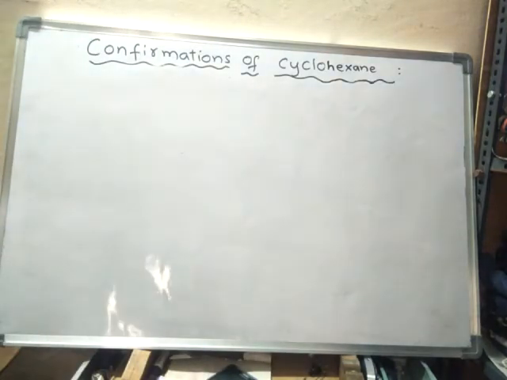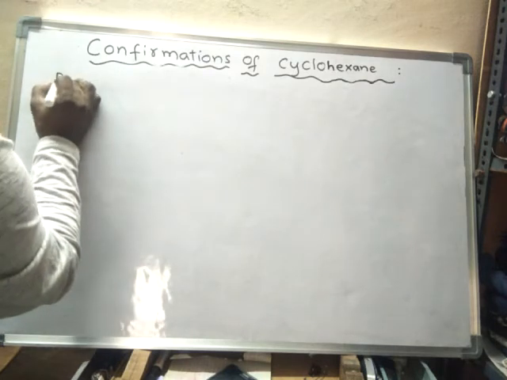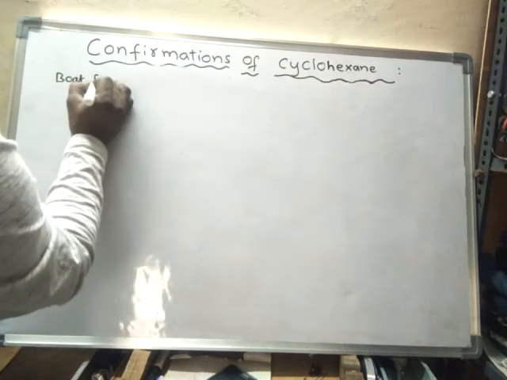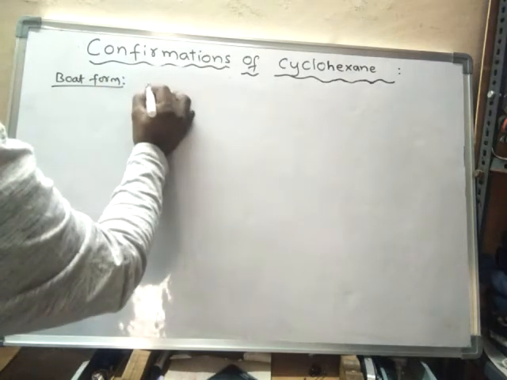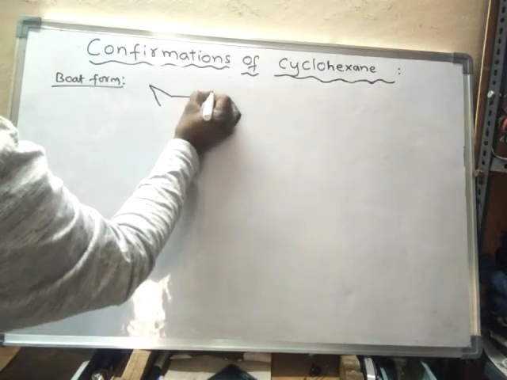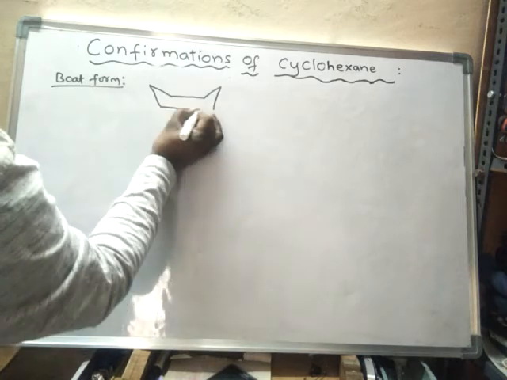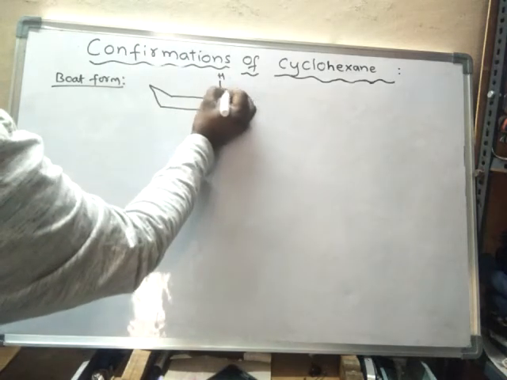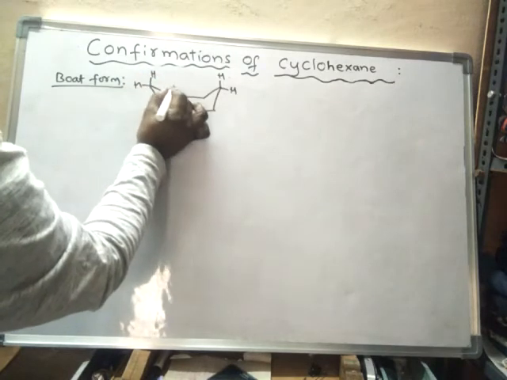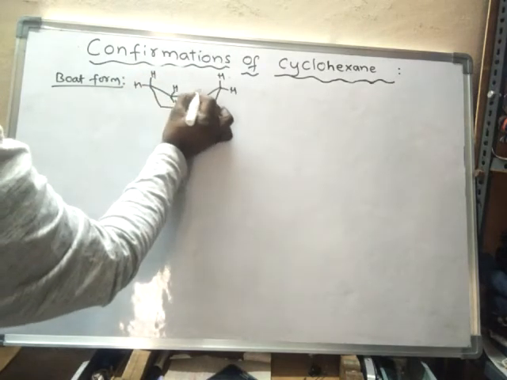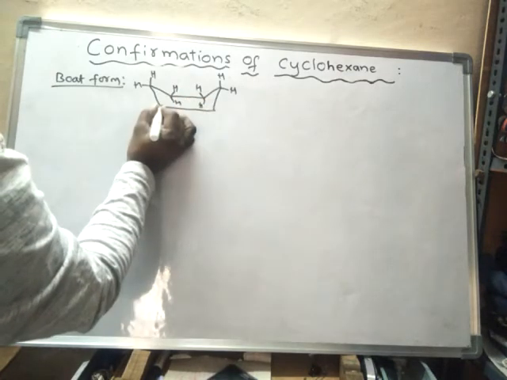That means all types of strain are absent in chair form. Boat form will be like this. Two hydrogens here, two hydrogens here.